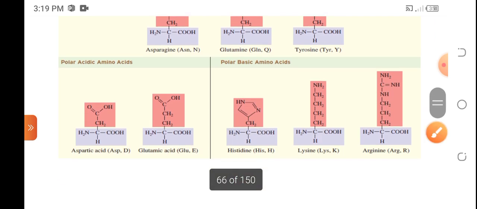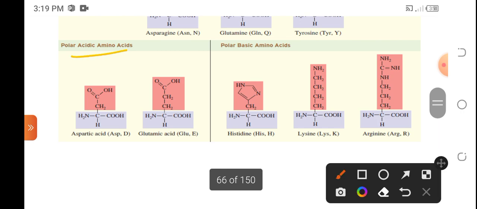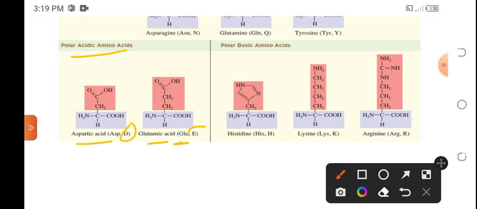Okay. Then for polar acidic, we have two, the aspartic acid and the glutamic acid. Aspartic acid is ASP or D, glutamic acid is GLU or E. Now, this time, aside from the carboxyl group that is attached to the alpha carbon atom, they still have another carboxyl group found in the side chain. So, as we said earlier, for polar acidic, they have two carboxyl groups. That's why they became acidic.